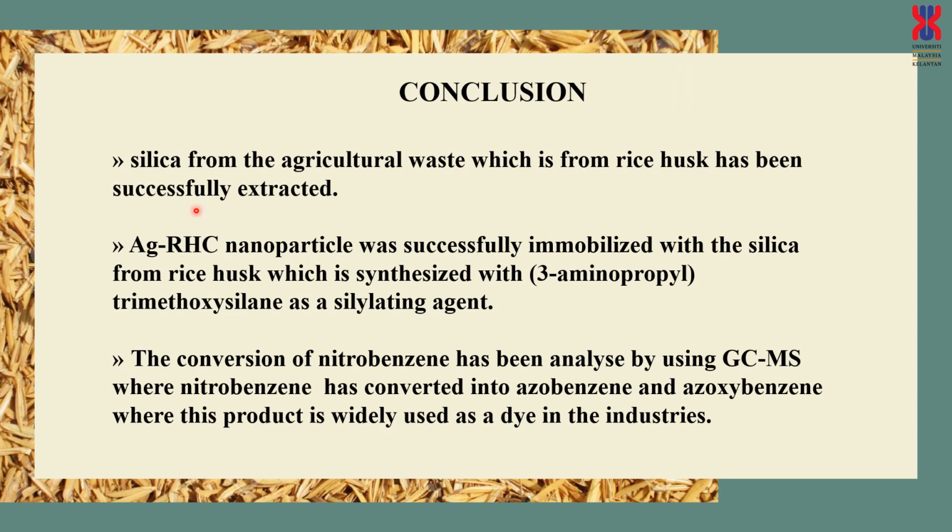So as the conclusion, silica from the agriculture waste, which is from rice husk ash, has been successfully extracted. Argentum silicate nanoparticle was successfully immobilized with the silica from rice husk ash, which is synthesized with 3-aminopropyl trimethoxysilane as a silylating agent, and the conversion of nitrobenzene has been analyzed using GCMS, where nitrobenzene has been converted into azobenzene and azoxybenzene, where this product is widely used as a dye in the industry as compared to the most toxic